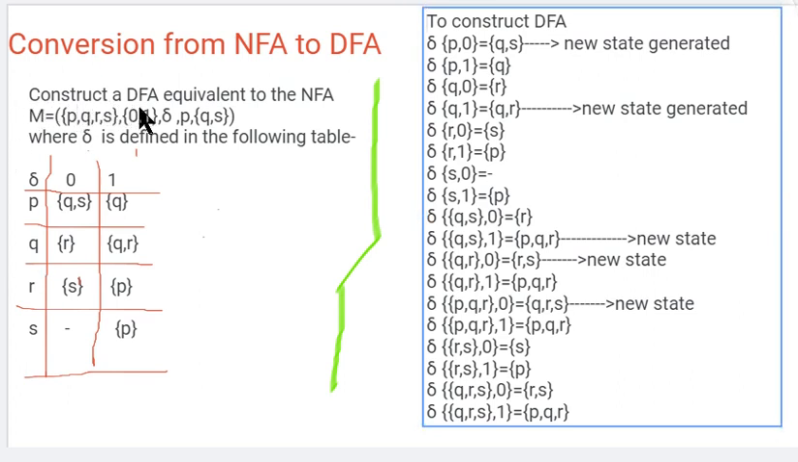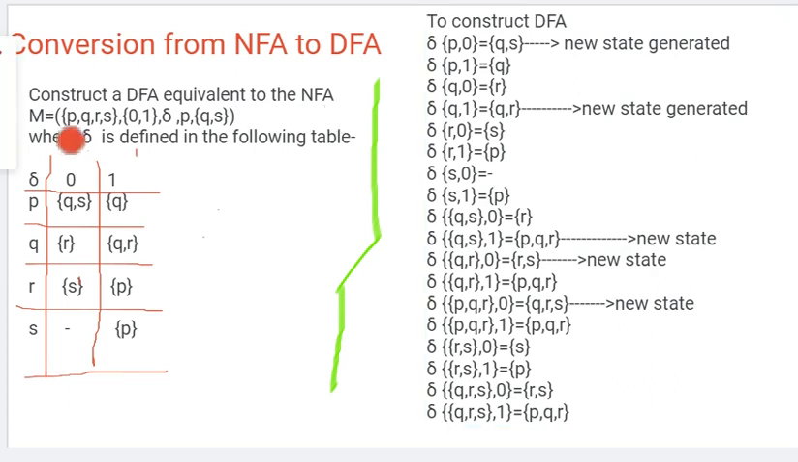Our question is, we need to construct a DFA equivalent to the NFA given. Why is it given in this form? Because, as we said, every finite automata we can define with the help of 5 tuples. The first one is the finite set of states. How many states do we have? 4: P, Q, R, S. Then the next one is the finite input symbols. The input symbols for this problem are 0 and 1.